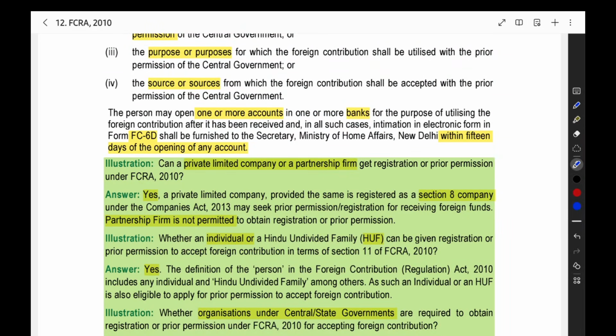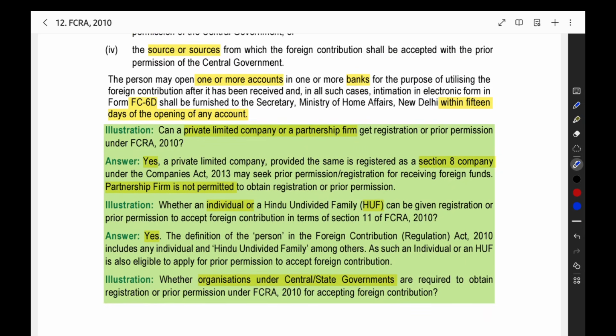Then the person may open one or more accounts in banks, in various banks. You can open various accounts, transfer the funds to those accounts and then utilize them. And for all the accounts you open, you have to give the intimation in the electronic form FC6D. In this form, you have to give the intimation to the Secretary, Ministry of Home Affairs, New Delhi, within 15 days of opening of any account.